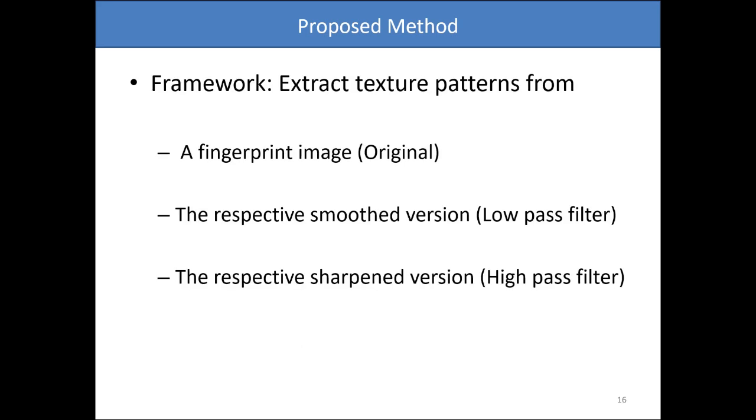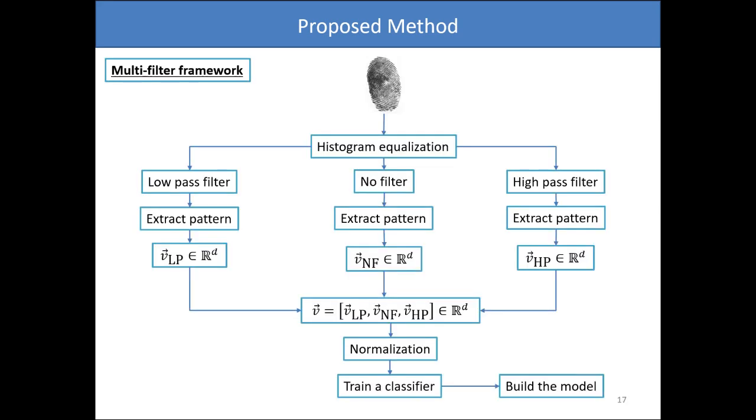Thus, one of the main strategies of the proposed framework is to use 3 different versions of the same fingerprint to define its representation. In this case, we will extract some patterns from the original image, from the smoothed image, and from the sharpened image. In detail, our framework is built by the following steps.